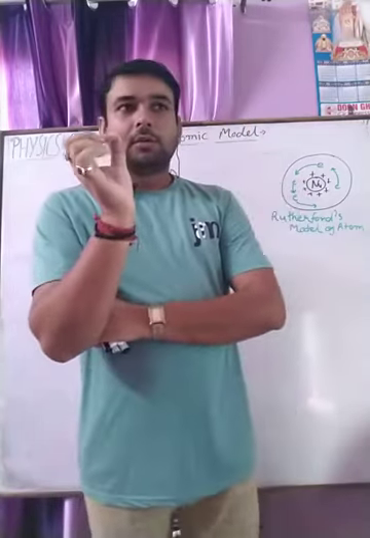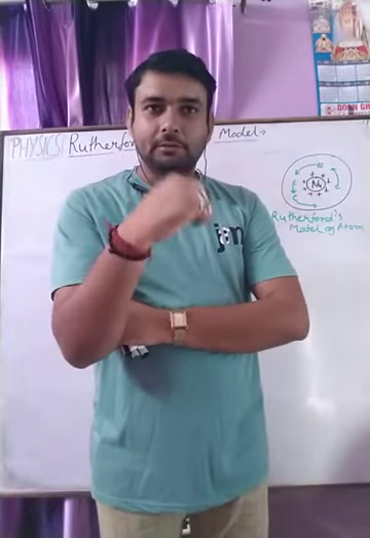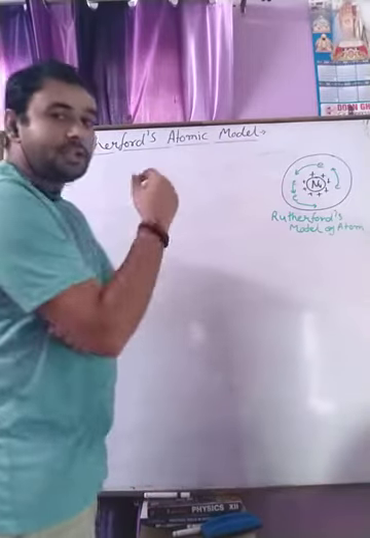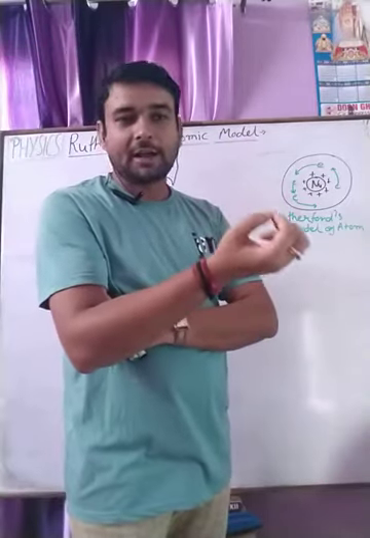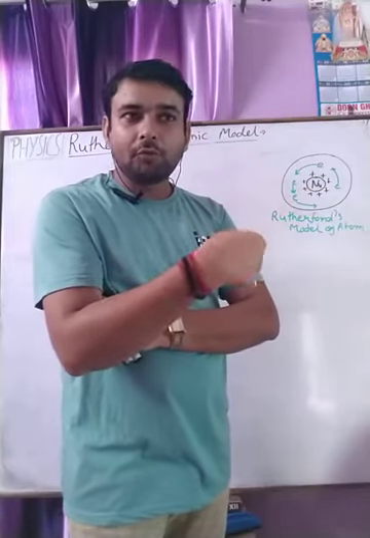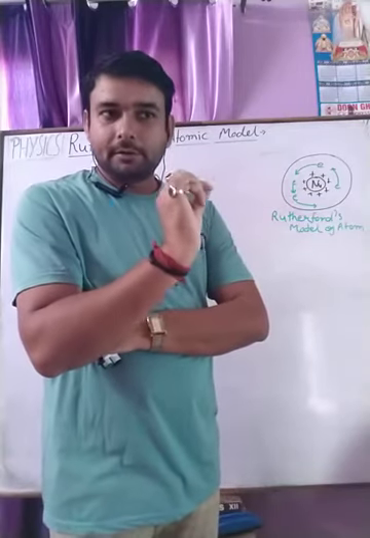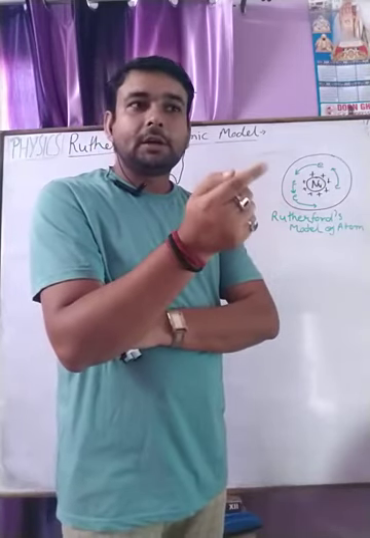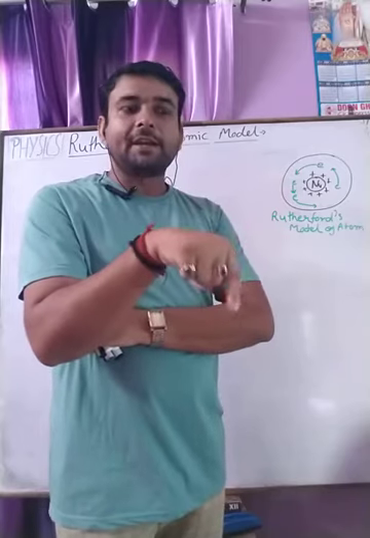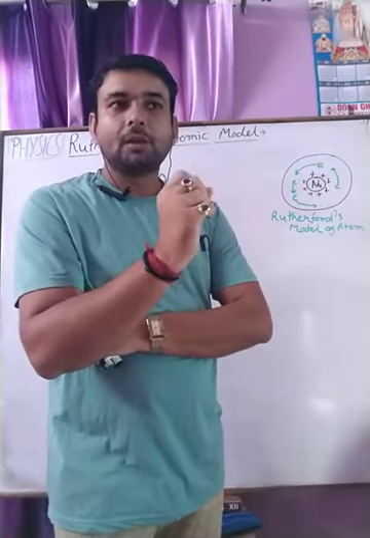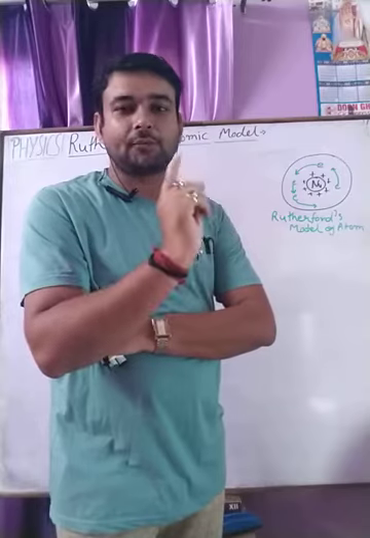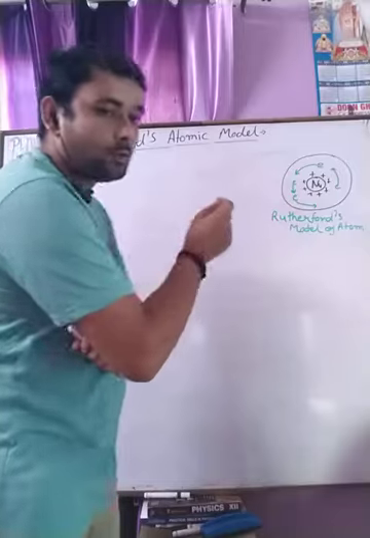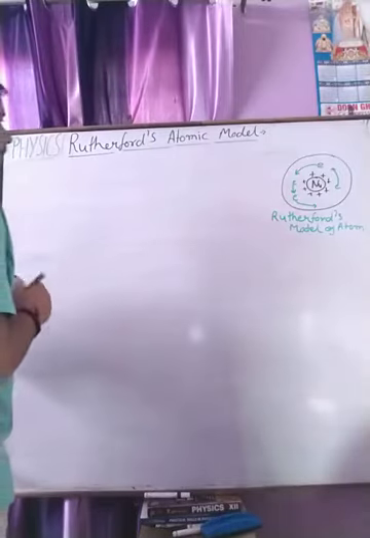Okay, now we are starting the Rutherford model from the same point. He thought that when the electron revolves around the nucleus of an atom, the centripetal force is provided by the electrostatic force, which is the basis of the Rutherford model. Okay, now we start from the same point.